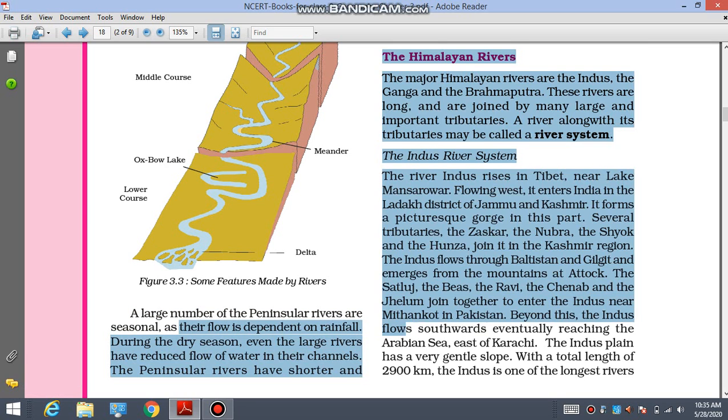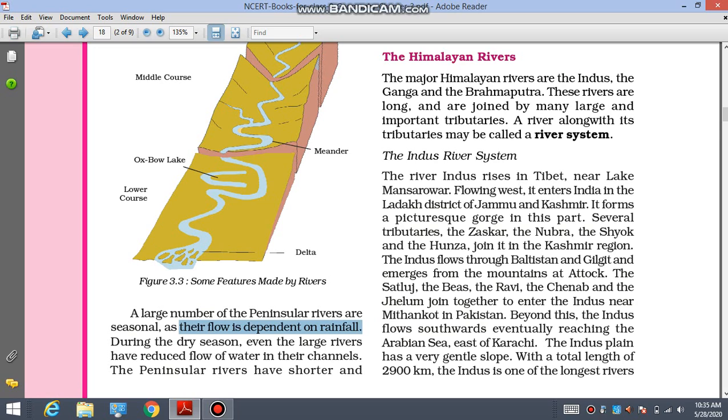So what is the characteristic of peninsular rivers? The flow is dependent on rainfall. During the dry season, even the large rivers have reduced flow of water in their channel. So in the dry season, what is the characteristic? As these rivers are mostly dependent on rainfall only, in the summer season, the dry season, these rivers don't have that much water.